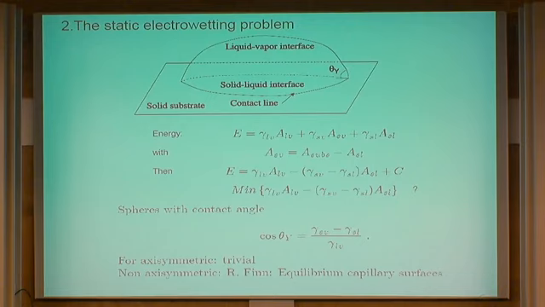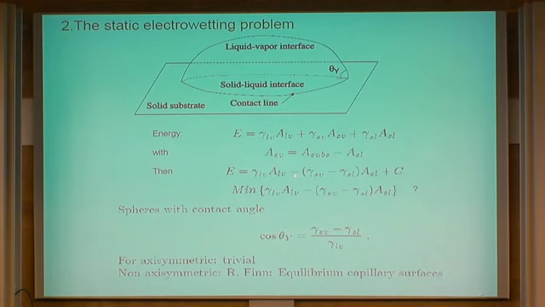Now, there's a natural way to distribute the total area of the substrate: the solid-vapor interface is the total area minus the solid-liquid area. I plug this into the energy, and up to a constant, which is always the same, the total energy can be written in this form.